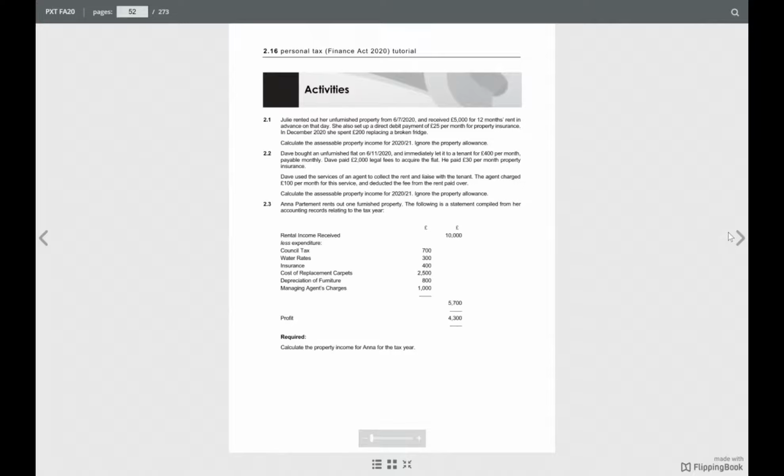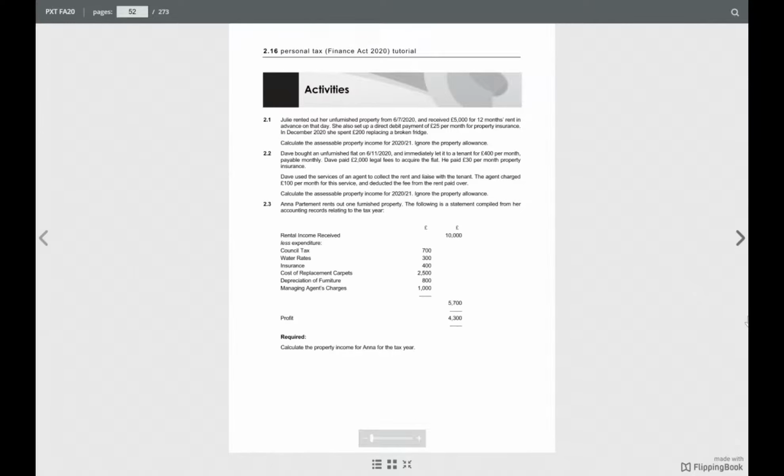So Julie rented out her unfurnished property from 6th July 2020 and received £5,000 for 12 months' rent in advance on that day. She also set up a direct debit payment of £25 per month for property insurance. In December 2020, she spent £200 replacing a broken fridge. Calculate the assessable property income for 2020 to 2021. Ignore the property allowance.